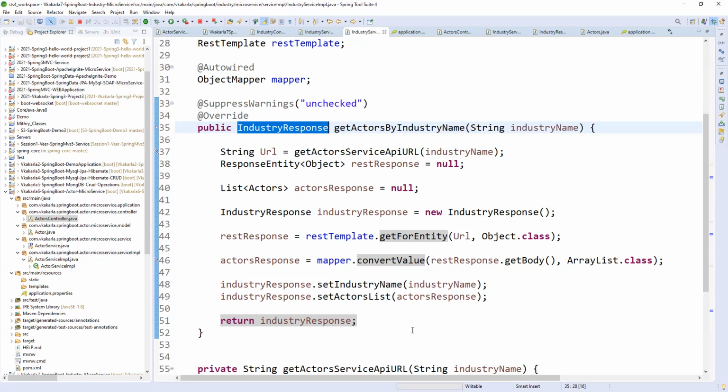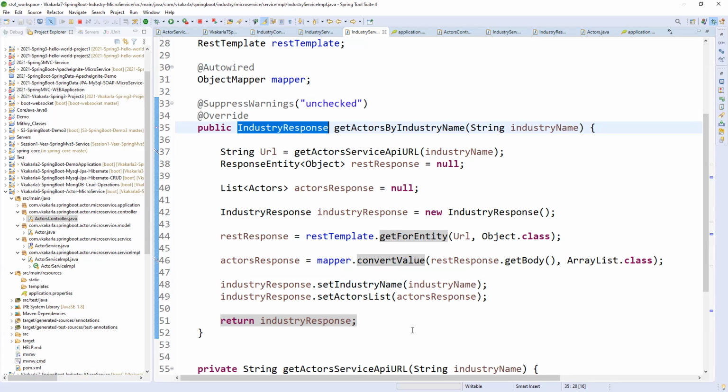Okay, Raju. In real time, it will be like this only. Consider an e-commerce application: there is a login page, a home page, an order page or a checkout page. For each and every module, they will have a separate microservice. Like that, I'm asking them.